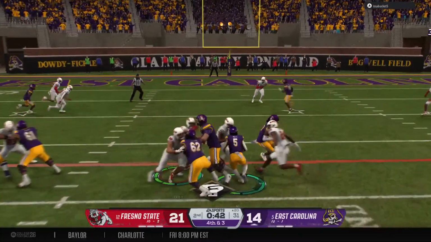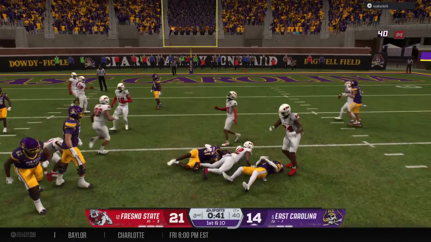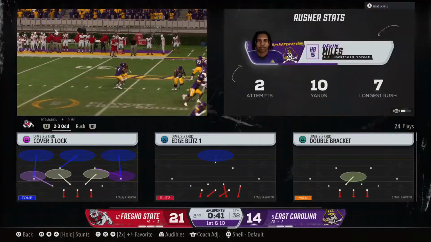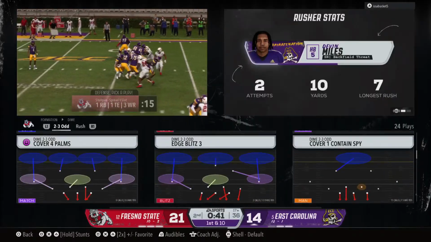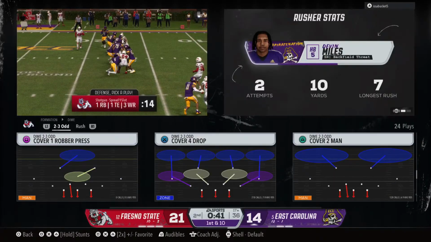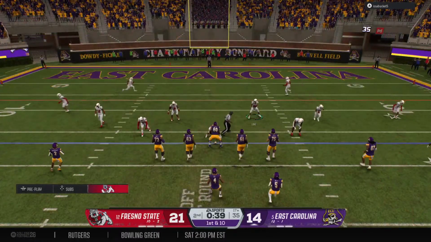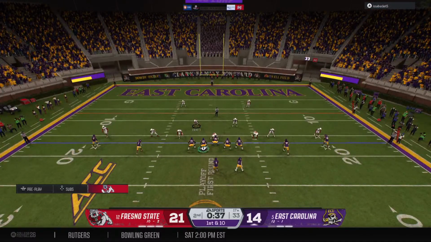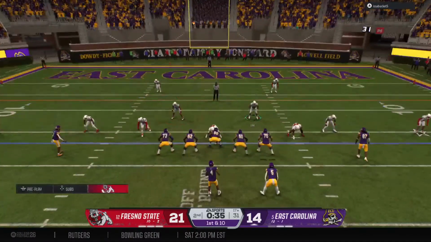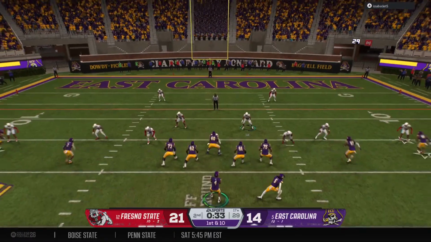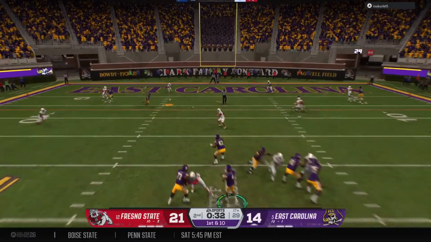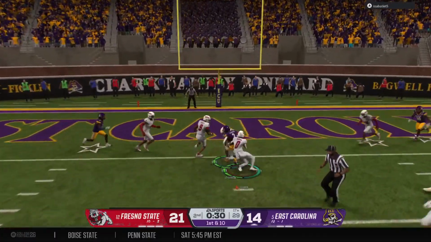Offense will keep it on the ground here. The Pirates looking to keep this drive rolling. I can't believe the call here by this offense. A lot of teams, they're not going to keep it on the ground in this situation. 4th and 1, 4th and inches is one thing, but they needed more than that here. They line up and hit this defense right in the mouth and pick up a first down.